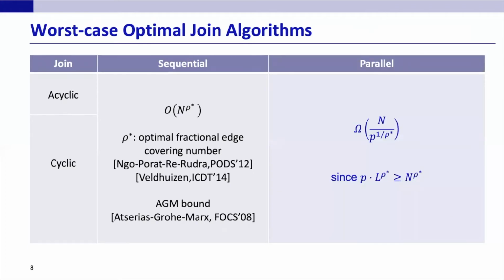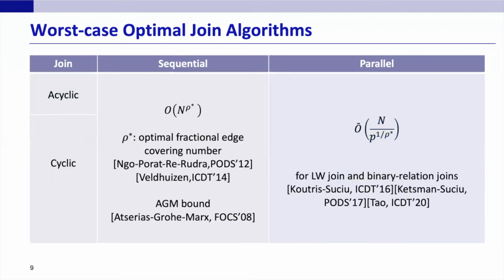Previously, the target of the multi-round worst-case optimal algorithm was believed to be n over p to the power of 1 over rho star. The observation is that each server can generate at most L to the power of rho star join result in a single round, which is also implied by the AGM bound. Then P servers can produce so many join results in a constant number of rounds. As each join result must be emitted by at least one server, setting this quantity greater than the AGM bound will generate such a lower bound.